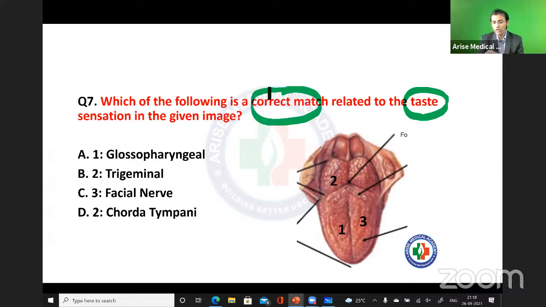See, I'm not talking about the wrong match. I'm talking about the right match, right? I'm asking you about the taste sensation, right? Taste. ऑप्शन से मैंने कुछ नाम को थोड़ा बहुत ऊपर नीचे कर दिया है, देखो चेक करो.